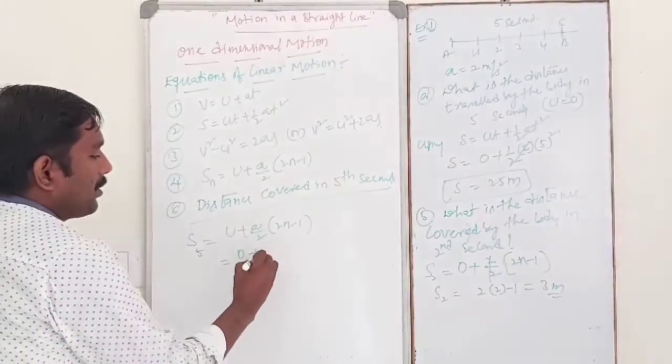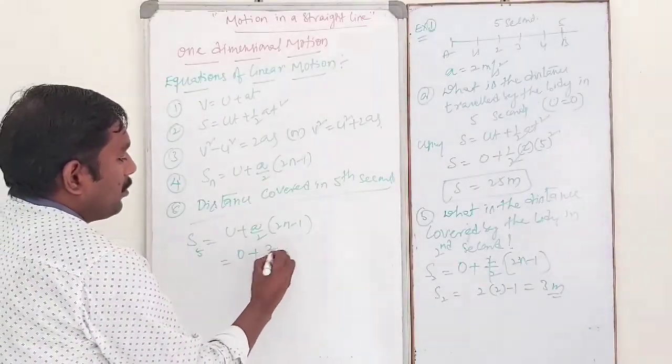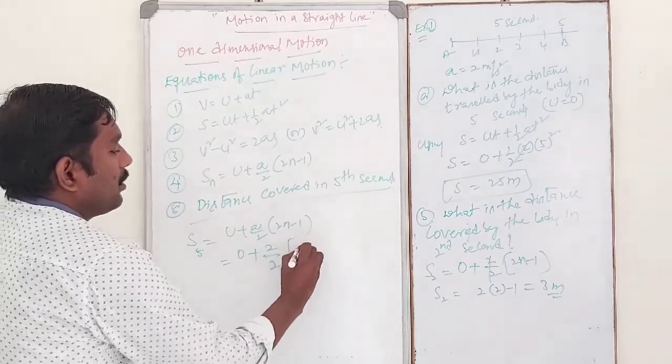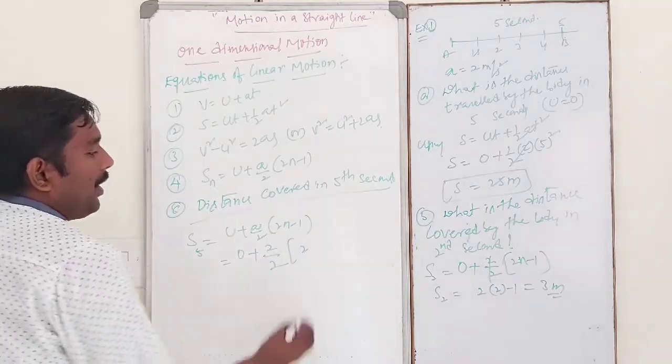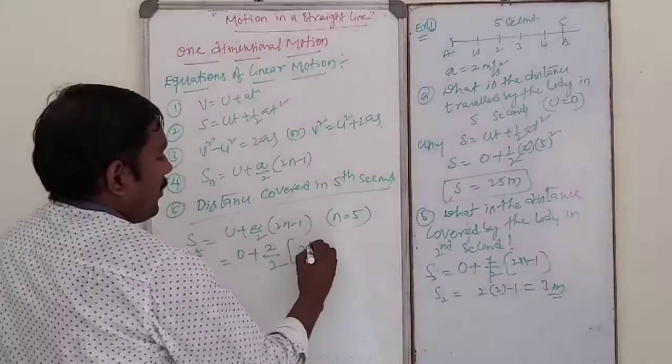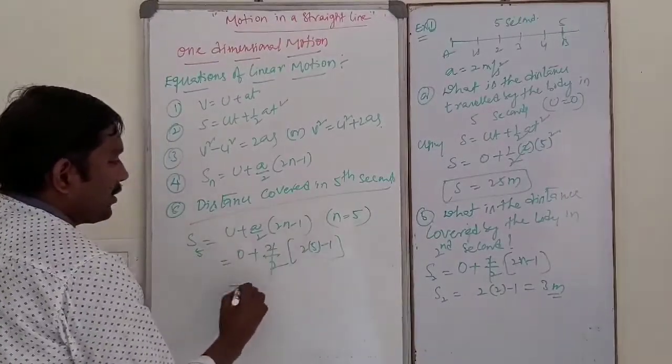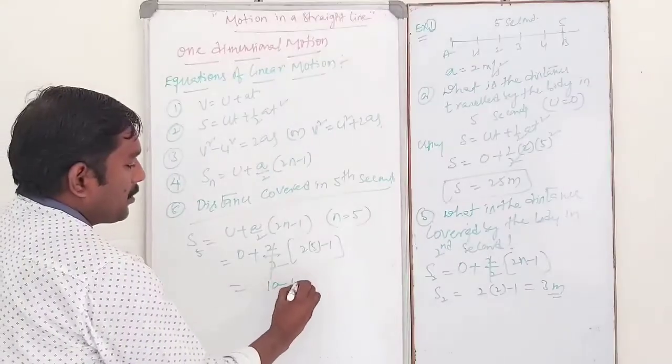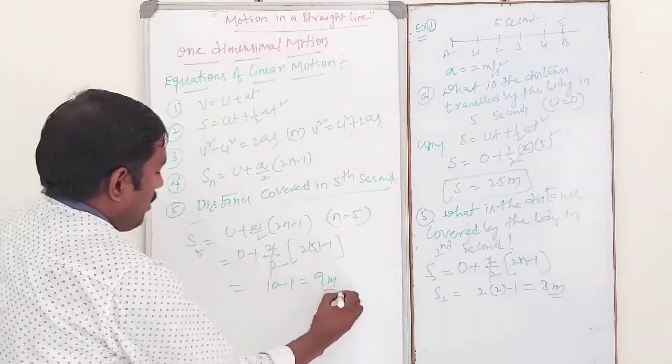U will be 0, a is nothing but 2. So 2 by 2 into, what is the value of n? So n is equal to 5, so that is 5 into 2, 10 minus 1, that is 9 meter.